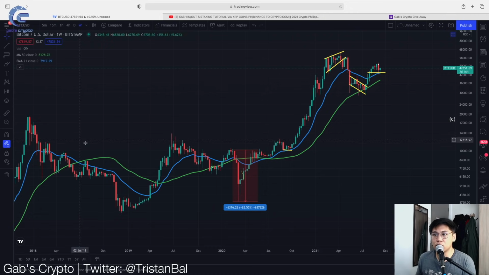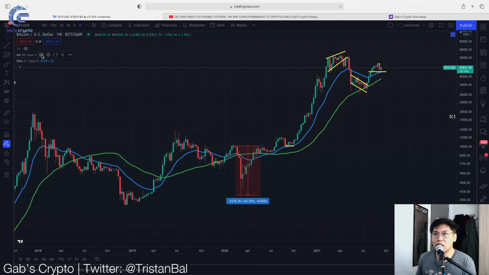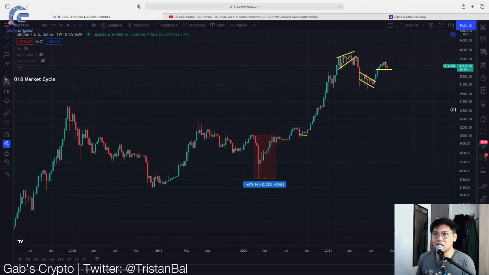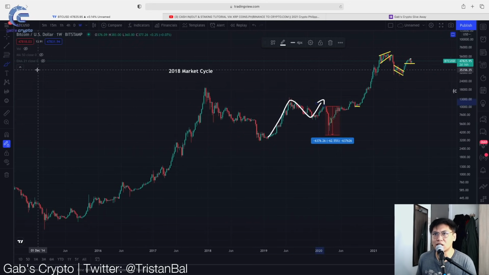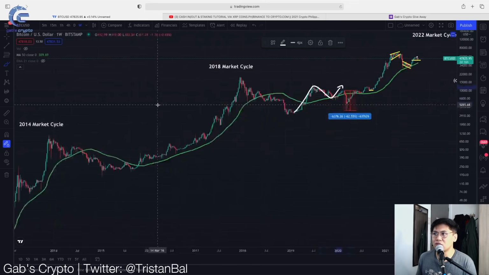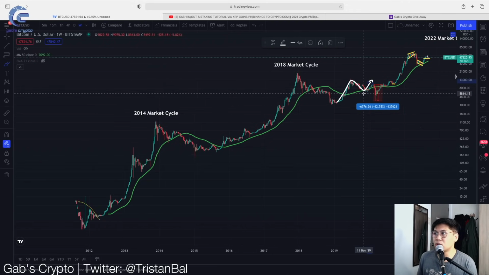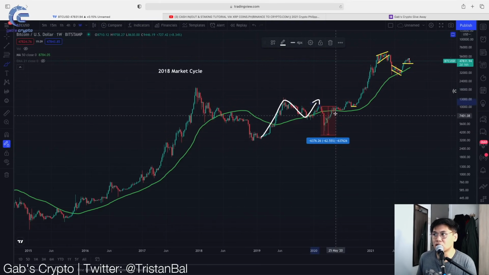So if we're going to follow this 2019 to 2020 fractal pattern, let's hide first the different indicators. You could actually see na in this area, we saw this massive run up and then we were rejected and then got a bounce. So yun yung nangyari sa previous Bitcoin fractal nito. And this was somewhat of a mini bull market, kasi if we look at the 50-week moving average, nagkaroon tayo of somewhat of a bull run. But the problem is we were not able to sustain it because of the COVID-19 pandemic.